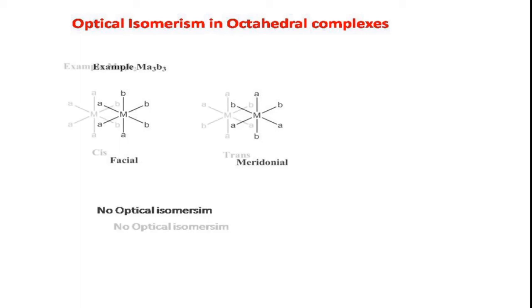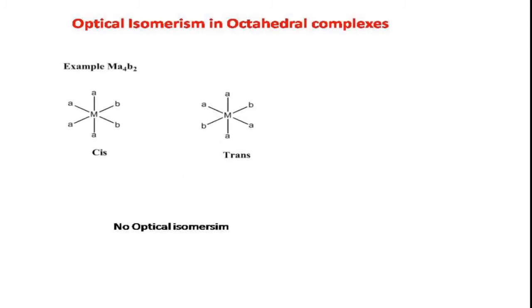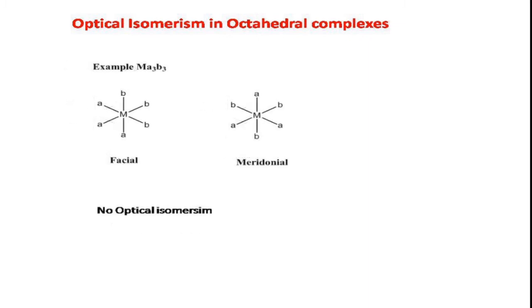Because just now I have told you that for a compound to exhibit optical activity, there should not be any symmetry element, that is, the plane of symmetry should be absent for a molecule to exhibit optical activity. But in these two complexes they have a plane of symmetry, therefore they are optically inactive. How to identify the presence of a plane of symmetry in a given complex? In a very simple manner. We have one trick, right?